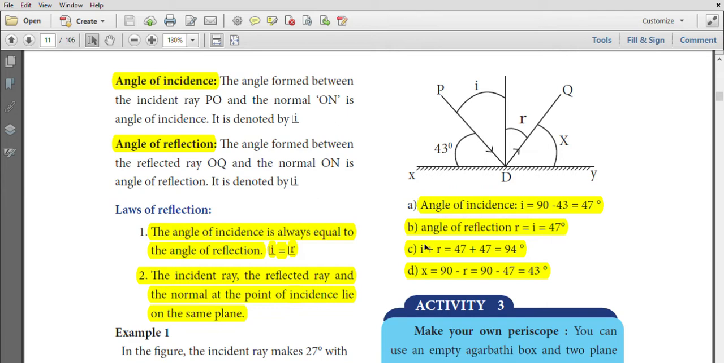Next, what is the angle between the incident ray and the reflected ray? I plus R equals the angle between the incident ray and the reflected ray. I plus R equals 47 plus 47 equals 94 degrees. What is the angle between the plane mirror and the reflected ray? It is X. X equals 90 degrees minus R. 90 minus 47 equals 43 degrees.